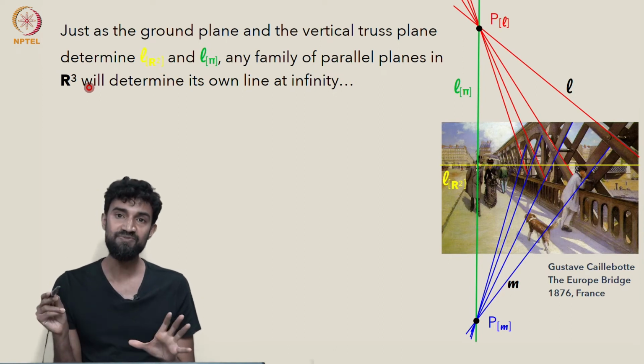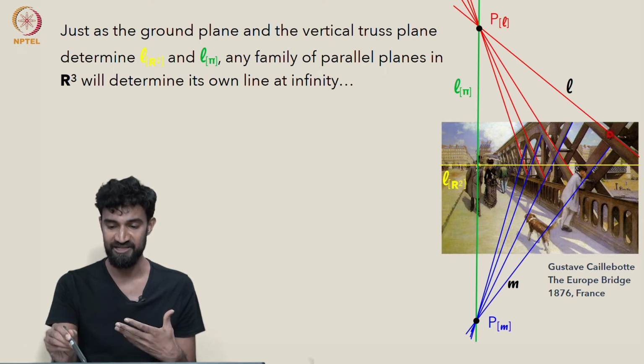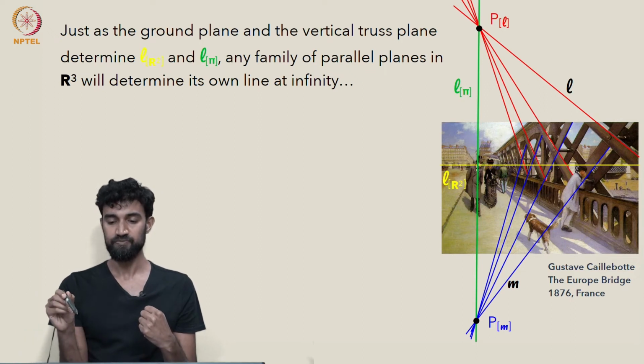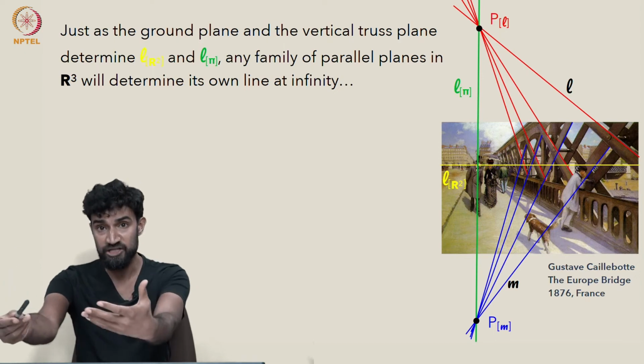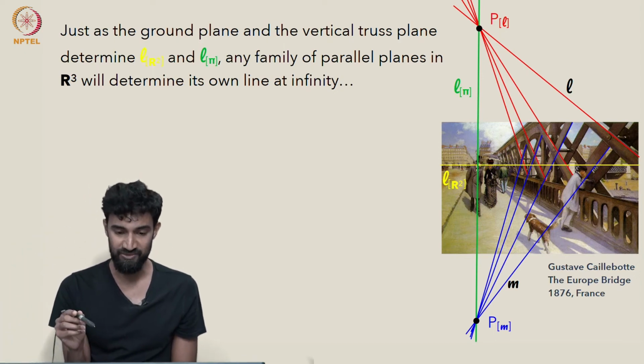Now, we'll actually be able to see most of these lines at infinity in the picture plane, just as we saw L pi and LR2. Most other families of parallel lines will have a line at infinity, which in the picture plane will look like a line. So there is an exception.